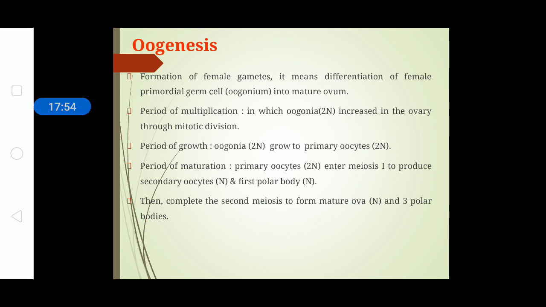These are some notes which I have given. You can take a screenshot of this for your exam purposes. In this part, nothing extra is discussed. Whatever I have discussed is written over here. That is the period of multiplication, growth and maturation, and as usual, oogenesis is also like spermatogenesis, which we have discussed earlier; the periods of multiplication, growth and maturation are the same.